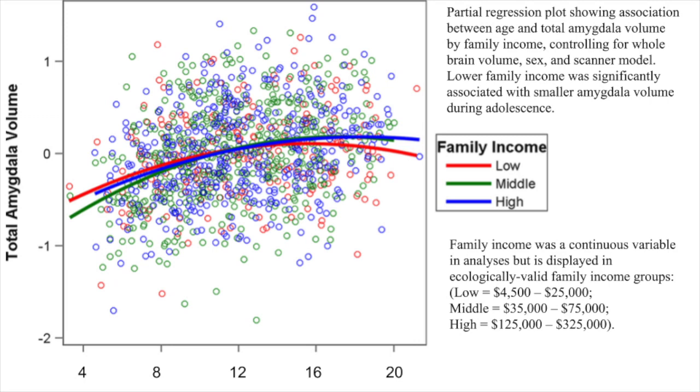This study categorized families making between $4,500 and $25,000 as low income. A child who is raised in a low-income family increases the risk of experiencing chronic stressors such as crowding, noise, dangerous neighborhoods, household chaos, and unpredictability, and lower parental responsiveness. These experiences could raise the amount of fear a child is exposed to, and since the amygdala is involved in fear processing, impact its growth trajectory.